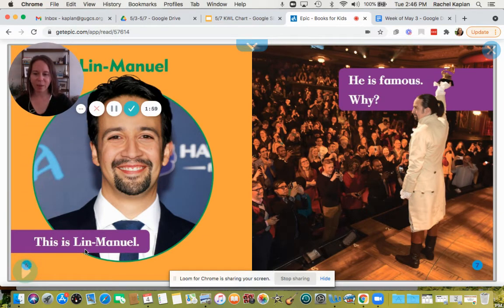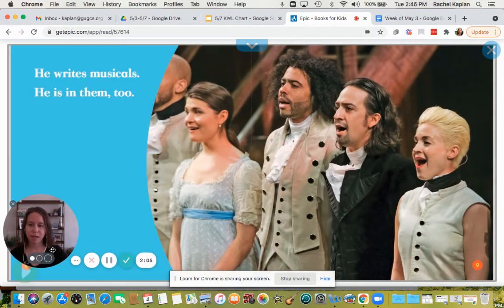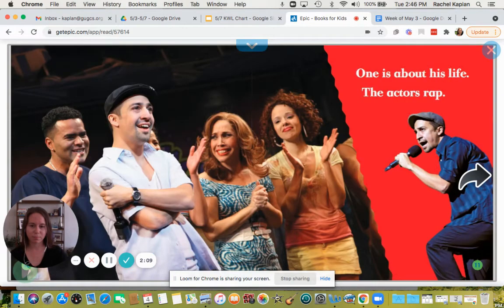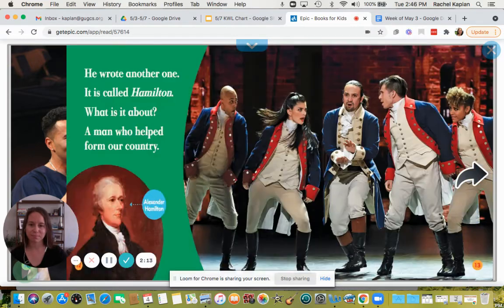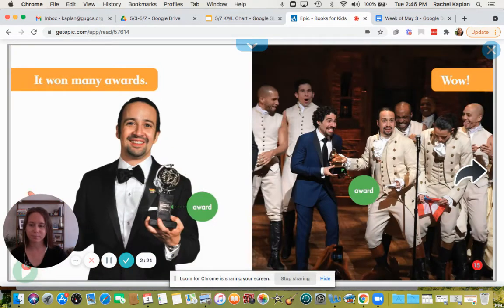This is Lin-Manuel. He is famous. Why? He writes musicals. He is in them too. One is about his life, the actor's rap. Here's another one. It is called Hamilton. What is it about? A man who helped form our country. It won many awards. Wow.